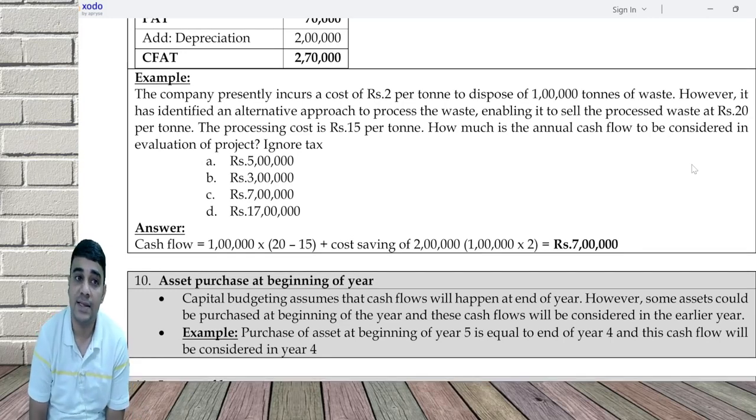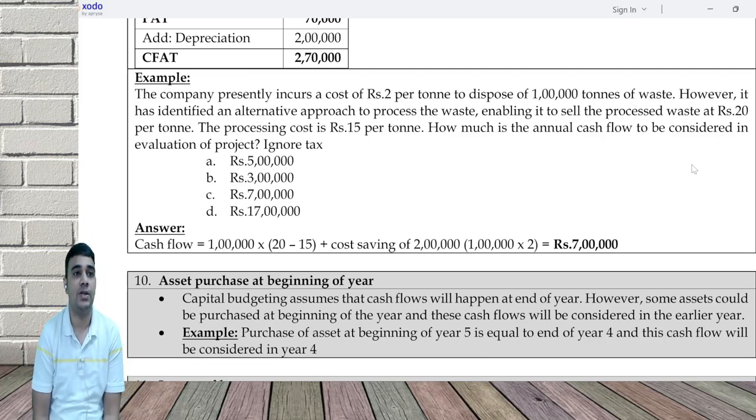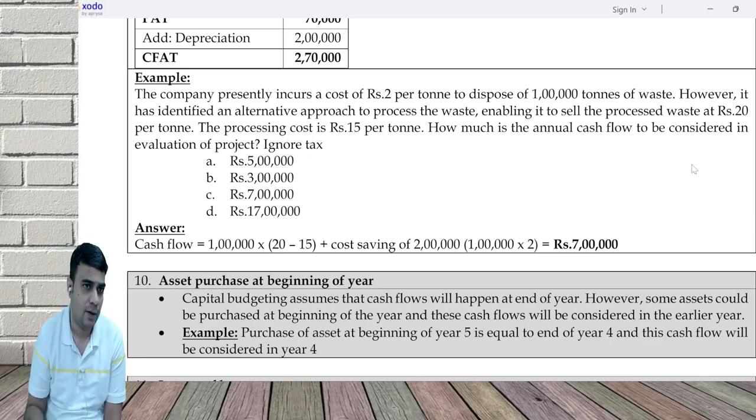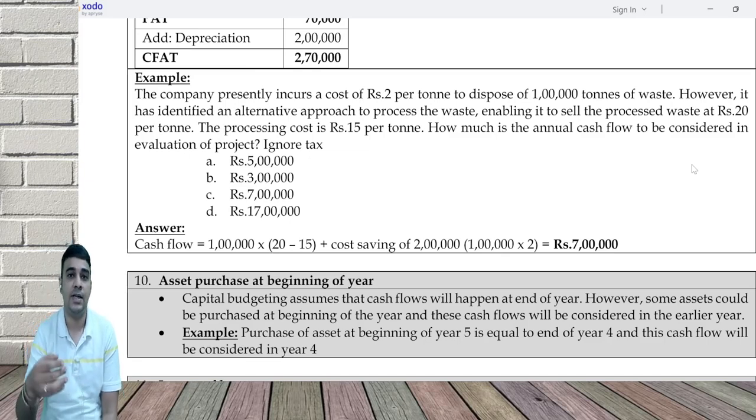Some question will say the asset is purchased at the beginning of the year. Our capital budgeting assumes everything happens only at the end of the year. Does it mean everything will happen at the end of the year? No, this is just to do a simple calculation, because the PVF which you use is the end of the year present value factor. Somebody says no, everything Jan, Feb, March, I cannot do all those calculations.